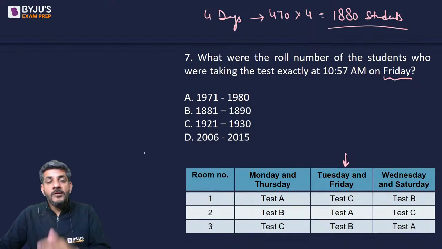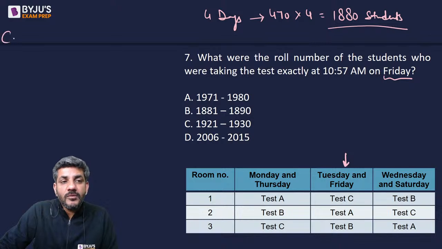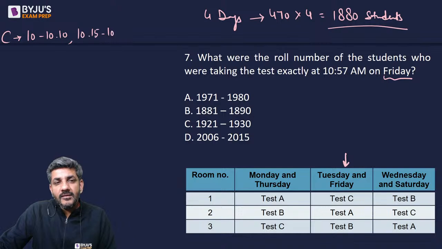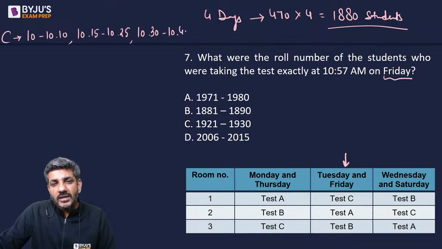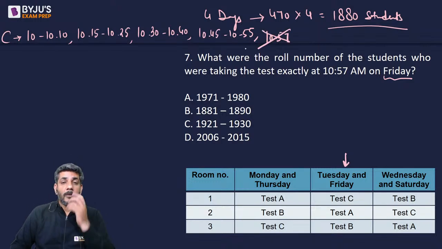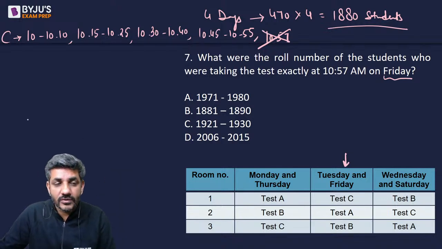Okay. So first of all, test C would be there from 10 to 10:10, after which there is a gap of 5 minutes. Then 10:15 to 10:25, after which there is a gap of 5 minutes. Then 10:30 to 10:40, after which there is a gap of 5 minutes. And then 10:45 to 10:55, after which there is a gap of 5 minutes. So at 10:57, test C is not going on.